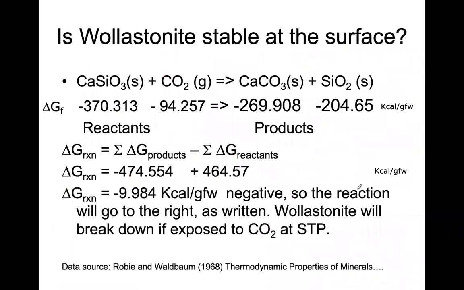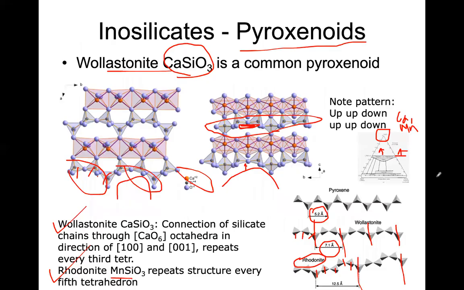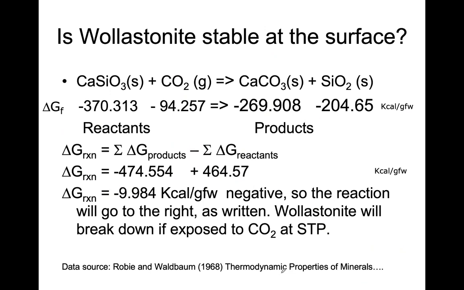So that is pyroxenoid. Pyroxenoids are not very stable because of this structural problem. It's actually a structural defect. Therefore, they want to stabilize themselves by breaking down, so some reactions can take place because of that.